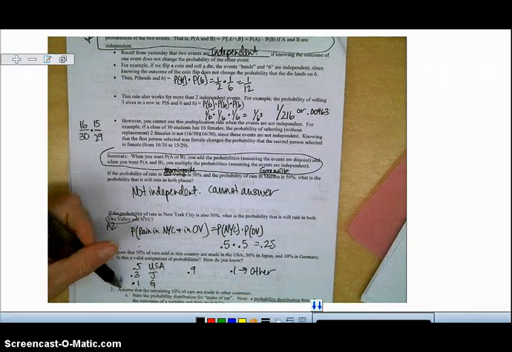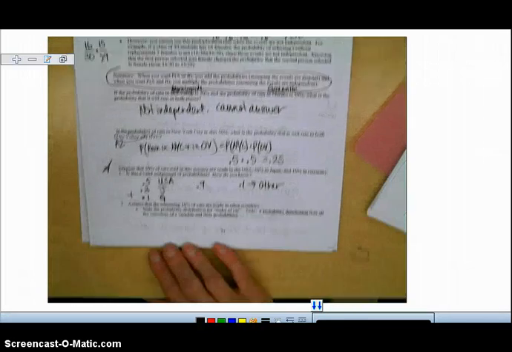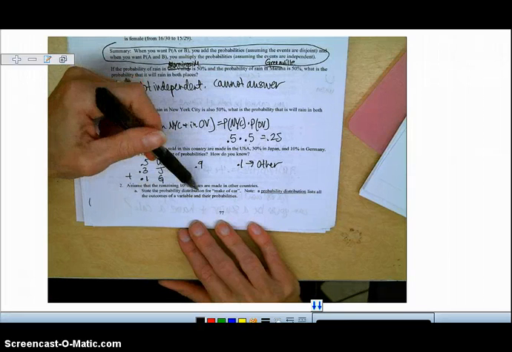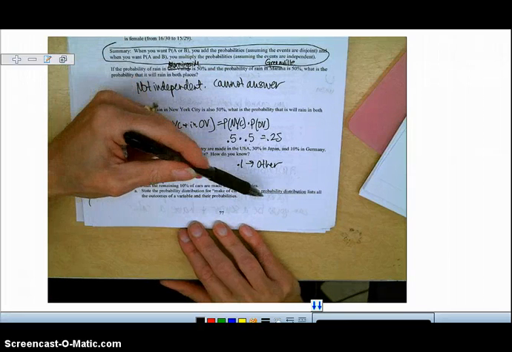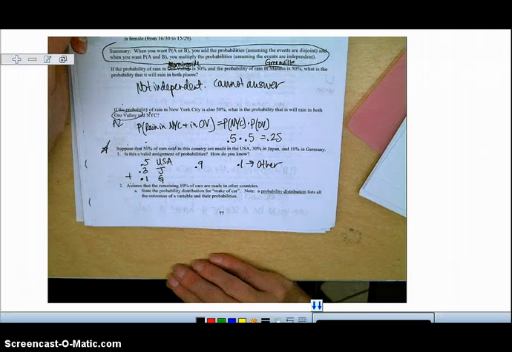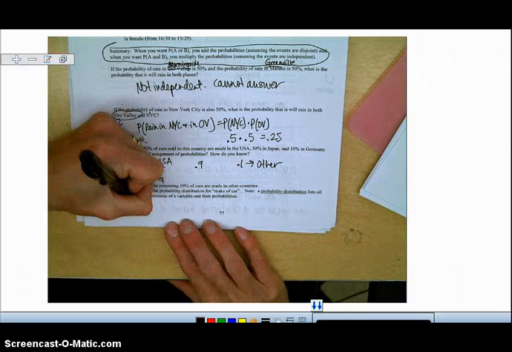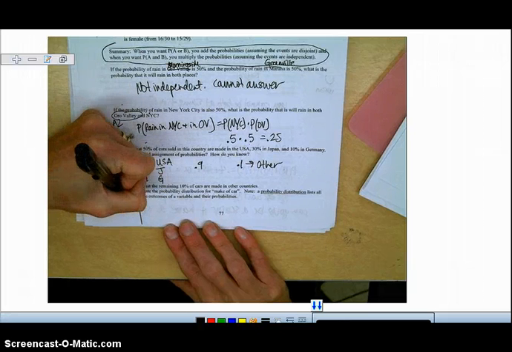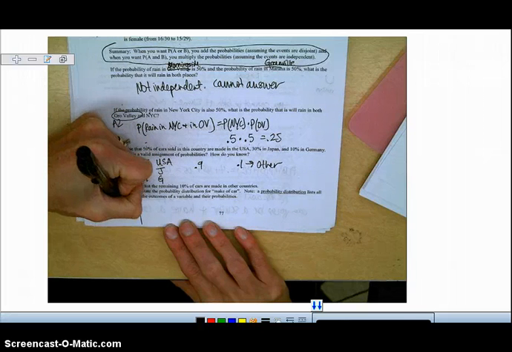So now part 2. It says, assume that the remaining 10% of cars are made in other countries. State the probability distribution of make of car. Note, a probability distribution lists all the outcomes of a variable and their probabilities. So our variable is X, the country of origin.